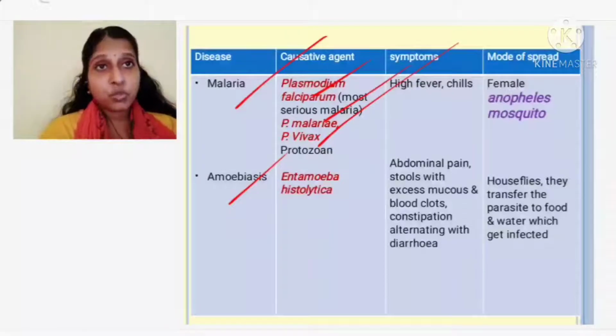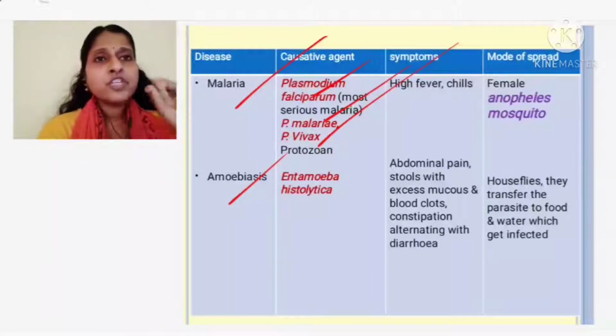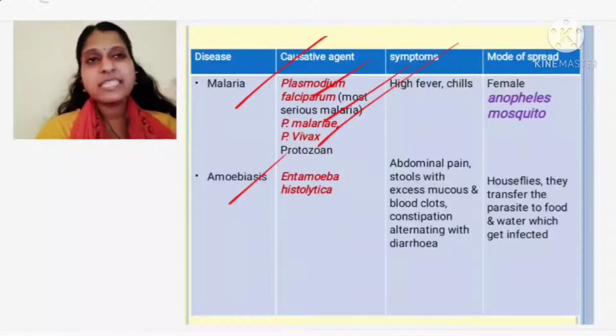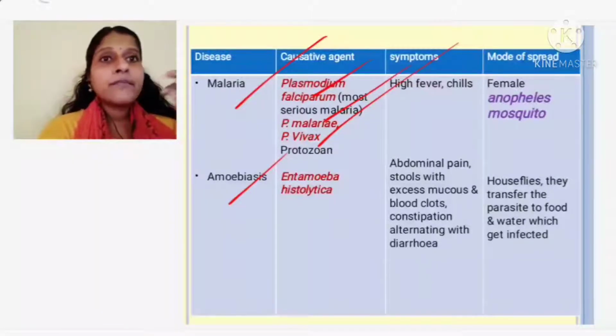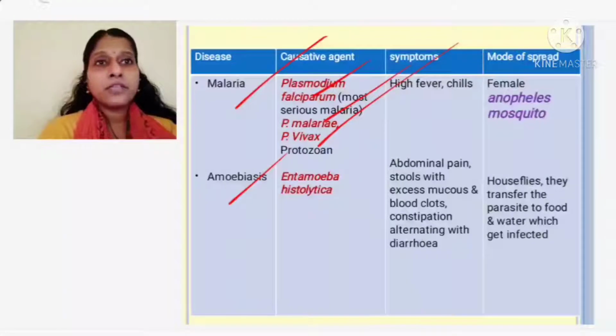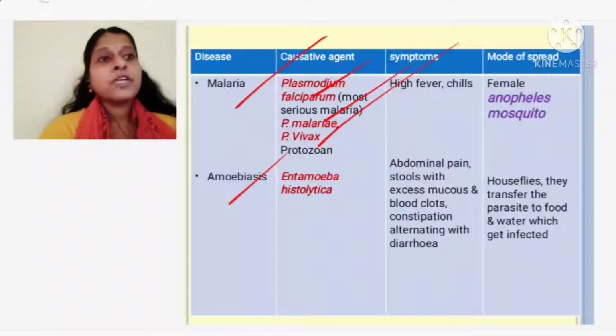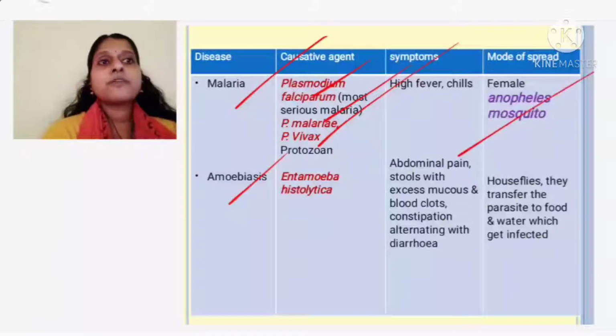It is a mosquito. Now the mosquito, you know there are two types: one is male and another one is female. The males do not feed on blood. They don't suck blood from our body. The males usually breed in areas wherever contaminated food and all are present. They will not be attacking humans or sucking the blood of persons. So who is the one who is sucking? The females are the ones who suck. The type of mosquito which sucks the blood is the female Anopheles mosquito. So the mode of spread is through a vector, that is the female Anopheles mosquito.